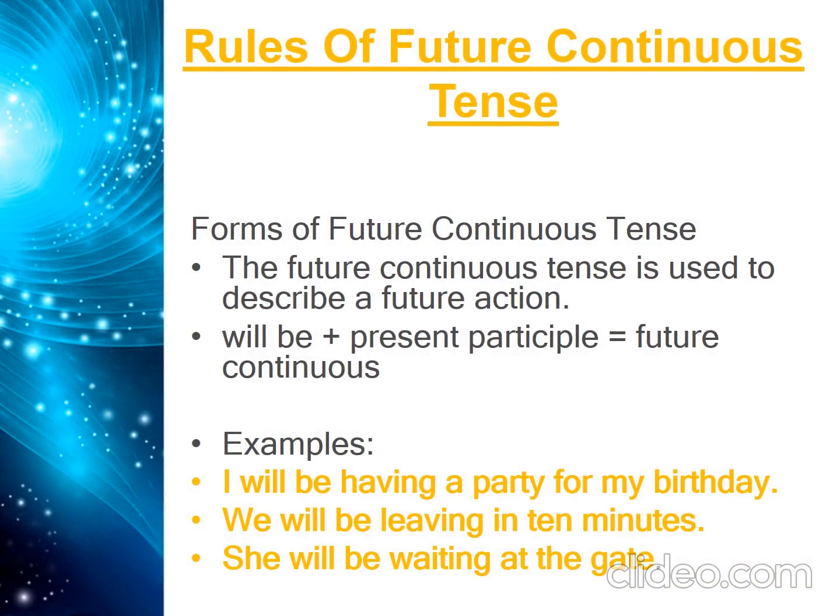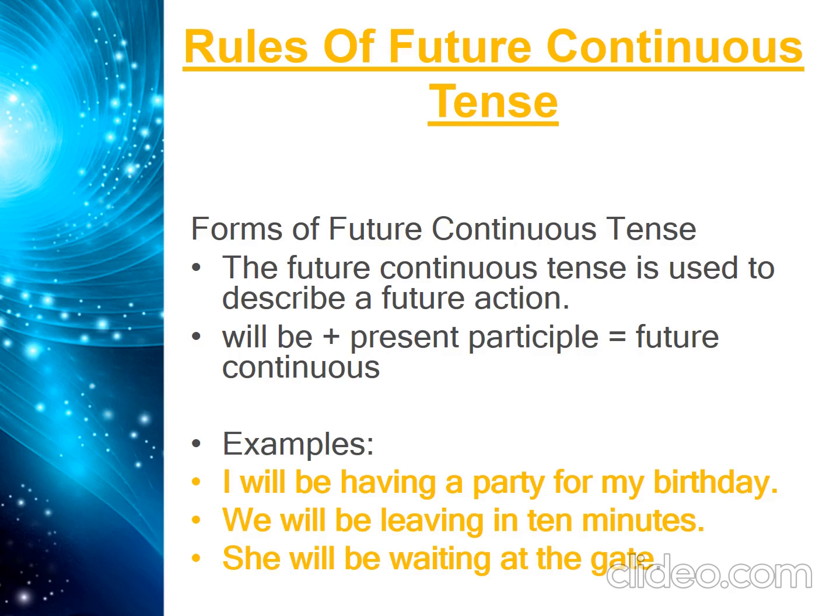Now the rules of future continuous tense, the forms of future continuous tense. The future continuous tense is used to describe a future action, and we have to add will be along with present participle. That is actually equal to future continuous tense. It is very necessary that we follow the rules of future continuous tense, and we always add will be as a helping verb along with present participle.